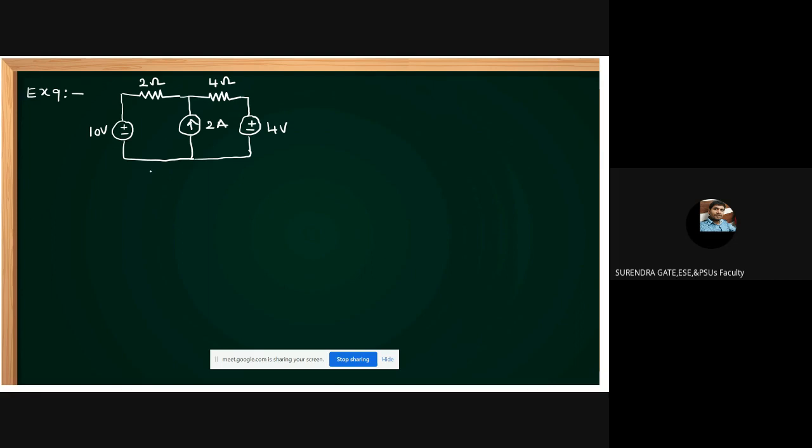Okay, this is 2 amperes. This is 4 volts. Then find. Let this be I1, 2 amperes is given, 4 volts is given, this is 4 ohms, this is 2 ohms. Then find I1 and I2. You want to find what I1 and I2 are in this circuit. Let this be I1 and this be I2.